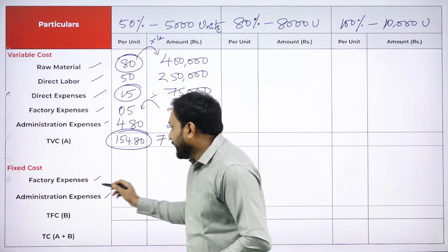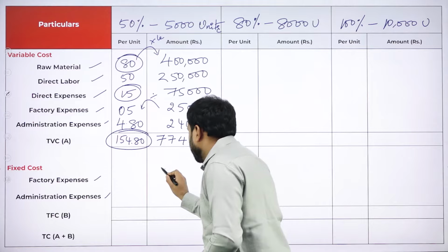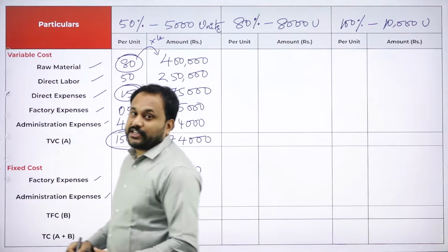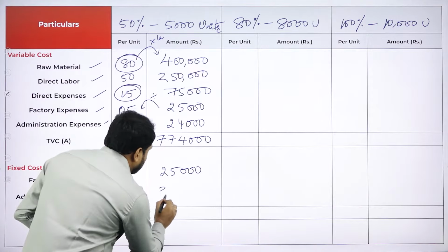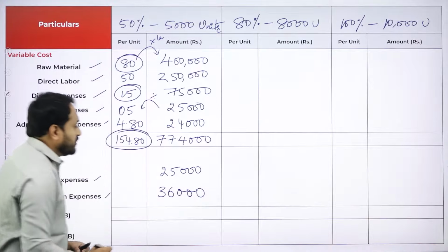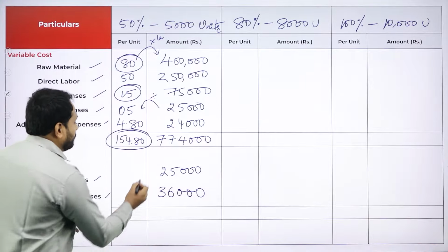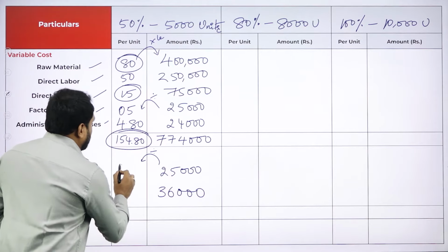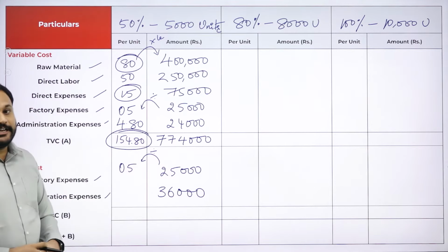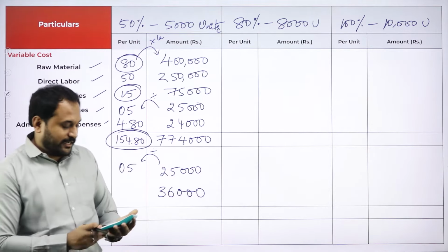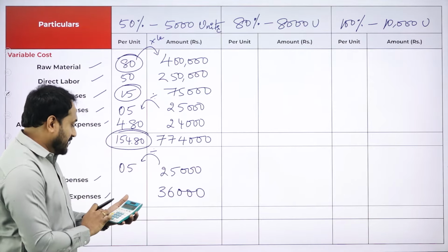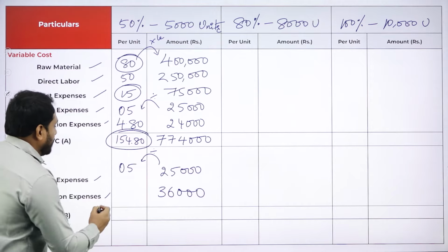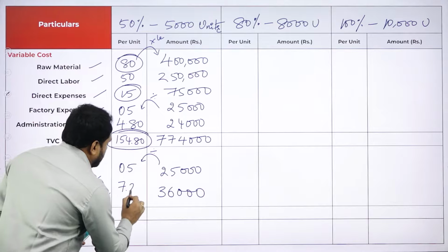So here we'll write 25,000. And next one we have administration expenses. The administration expenses is 36,000. So we have 25 and 36. Again, I told you from here to here, what is that you should do? Divide. 25,000 divided by 5,000 is 5 rupees. And 36,000 divided by 5,000. Again, you are supposed to take your calculator and then go with 36,000 divided by 5,000. So 7 rupees 20 paisa. You got 7 rupees 20 paisa.